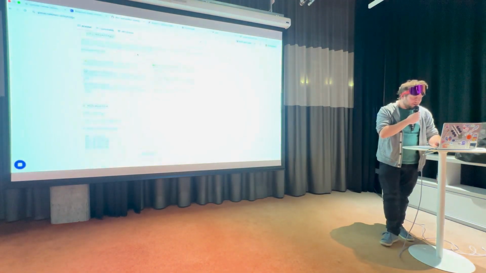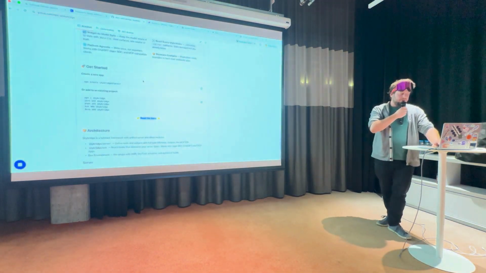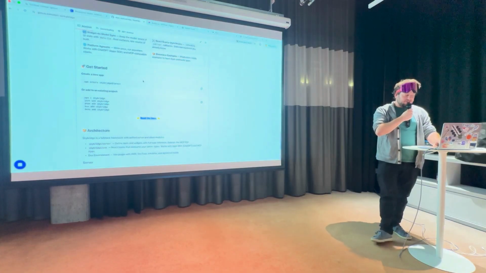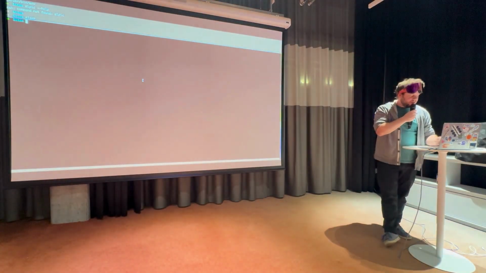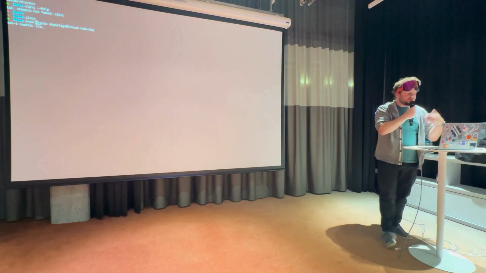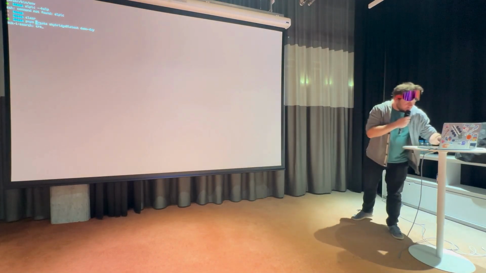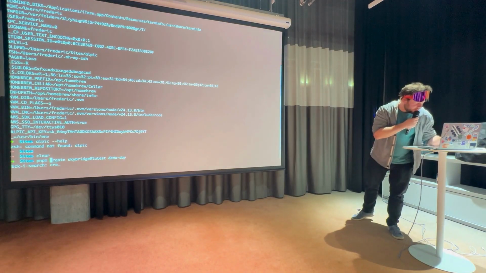If you missed it, don't worry. It's very simple to build a Skybridge application. It's just a single command that's called create Skybridge. I will zoom in a little bit.